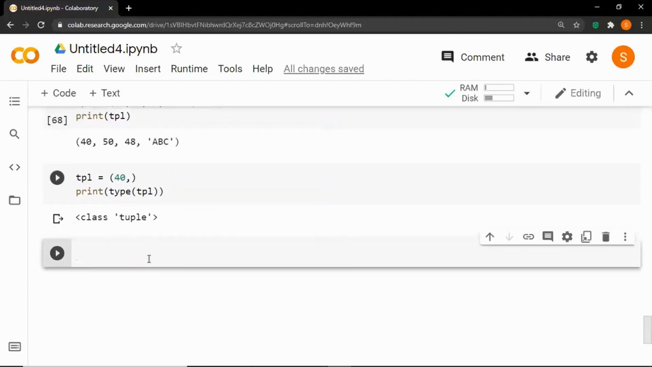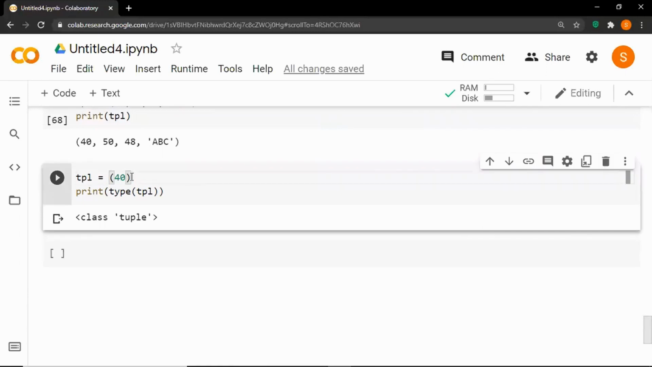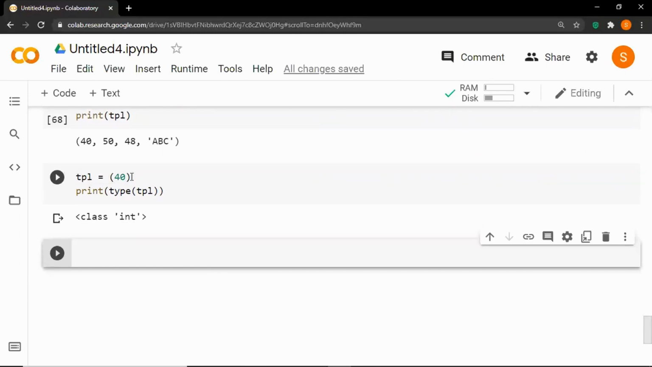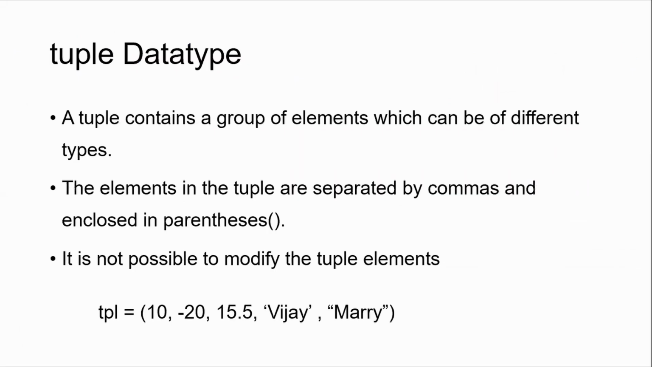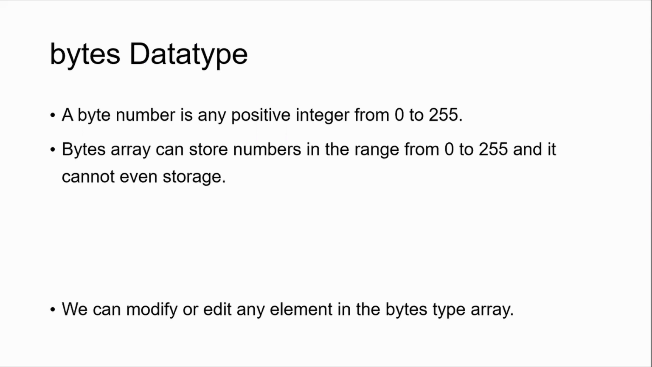So in this case, it will provide an output as class tuple, but if you remove this comma, it will give an output as class int. So to add a single element inside the tuple or list, we have to use this mandatory comma. So in this way, we have declared the tuple in Python. There are not a lot of operations on the tuple, but we can perform indexing and repetition on the tuple. So let's move forward to the next type, that is the bytes.